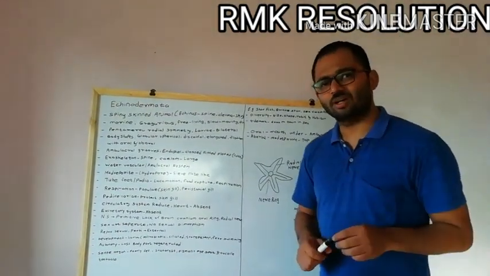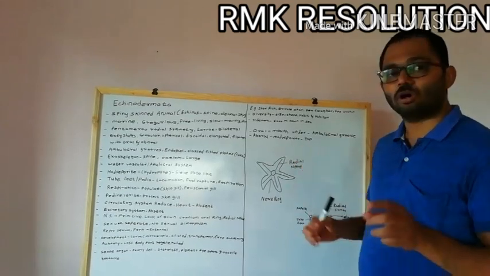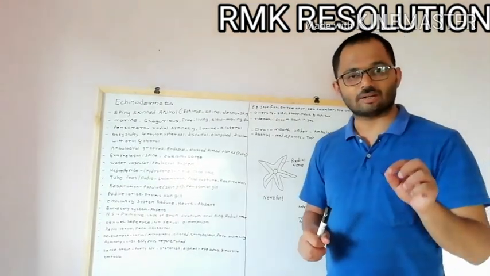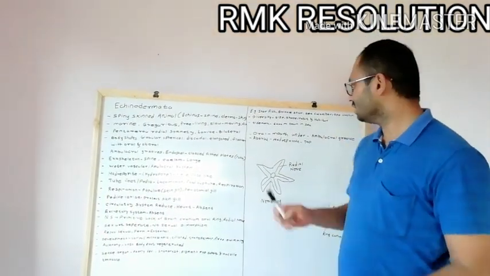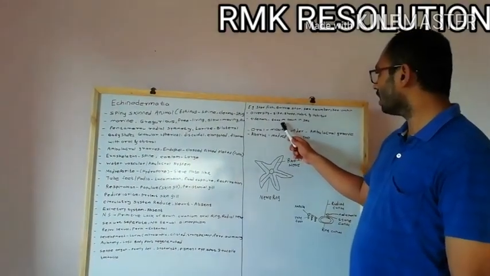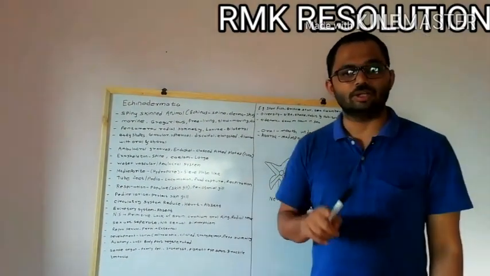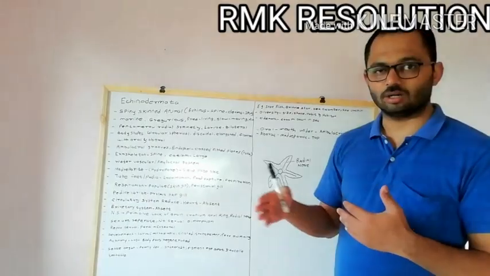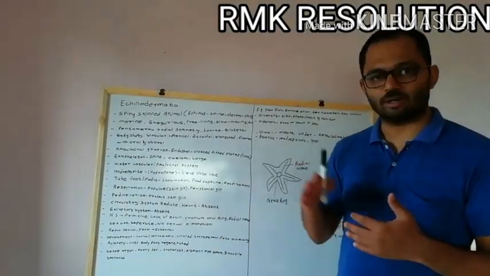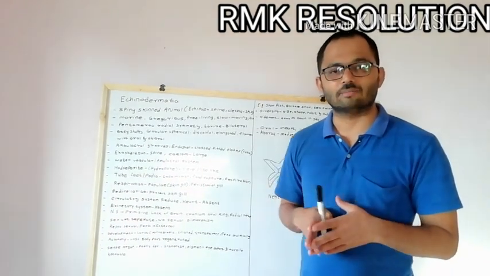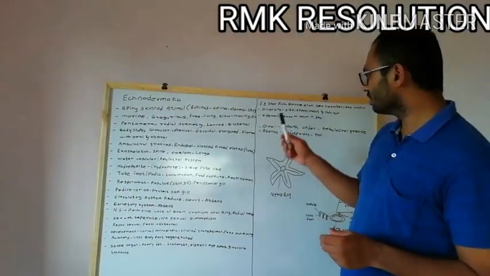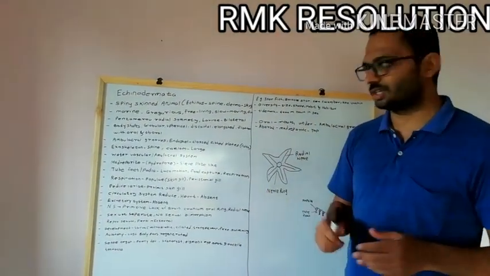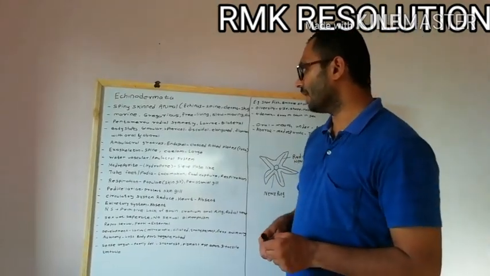Then some Echinodermata are also bottom dwellers. That is, they are found at the bottom of the sea, about 6,000 meters down, and some are found in the tide mark. They are present in some tide mark regions. So this is about some general characteristics of the phylum Echinodermata.